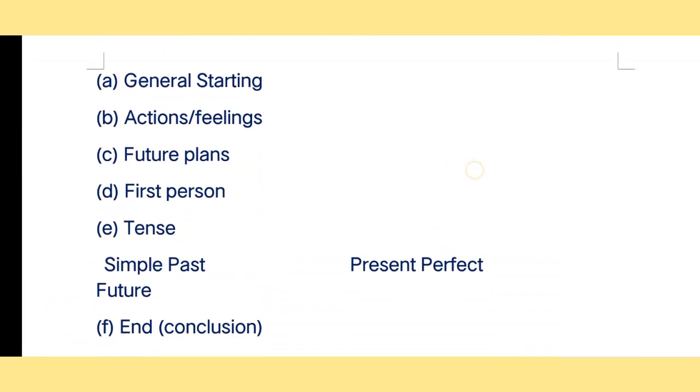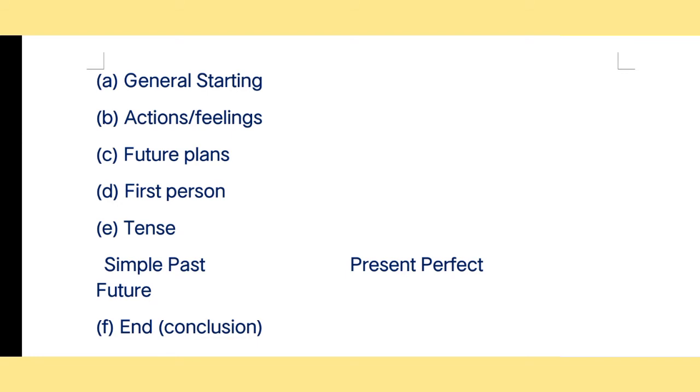As you can see here, I am writing 10:30 PM. I'm not writing AM here, so you have to follow the same thing. Please avoid writing AM there. The next thing you have to write is again, dear diary. Then I'm going to tell you the content, what content you have to follow. First of all, there should be a general starting. General starting means the beginning should be like that.